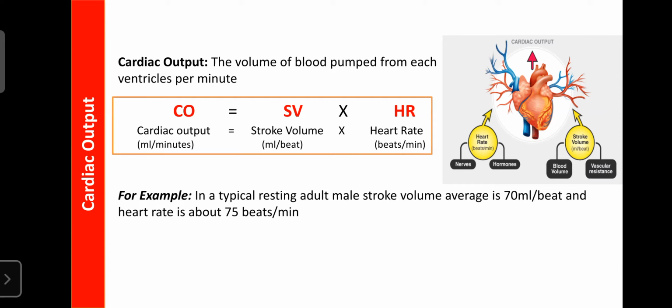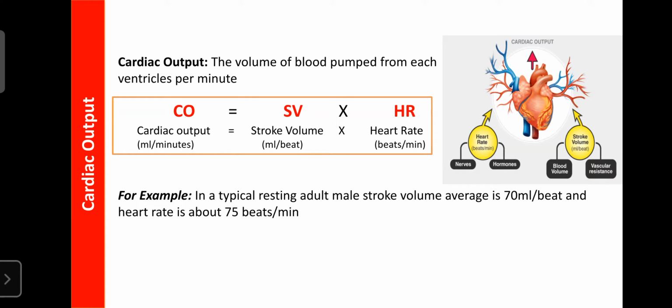Cardiac output is calculated from the volume of blood in ml ejected per beat from the respective ventricle into the arteries or aorta, which is known as the stroke volume, multiplied by the number of heart beats per minute.